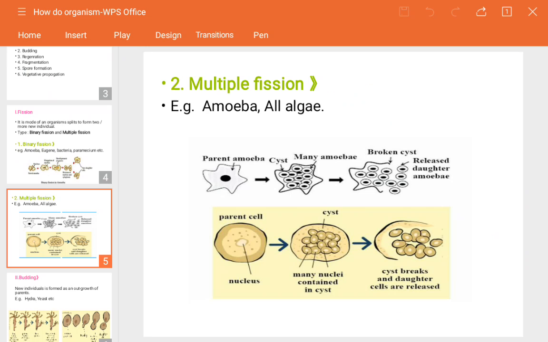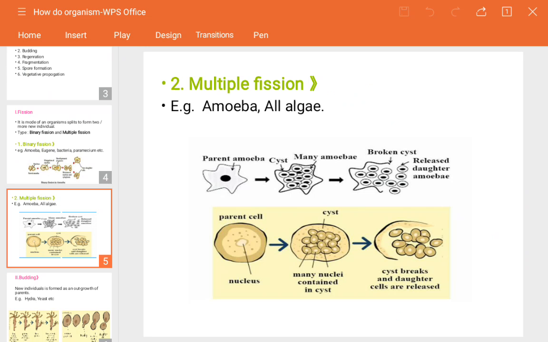Now in case of multiple fission, what happens? So see, in multiple fission many new individuals are formed, and the nucleus divides repeatedly. So what is the difference here? A slight difference in case of the nucleus. The nucleus divides once in binary fission, but in multiple fission, instead of dividing the cell, the nucleus divides again and again to form many mini nuclei.